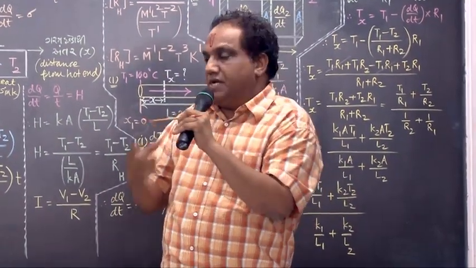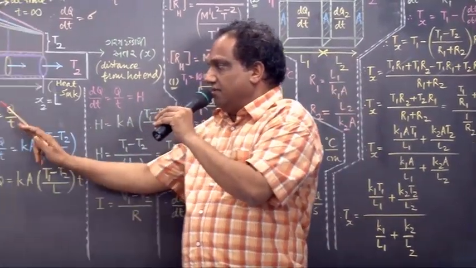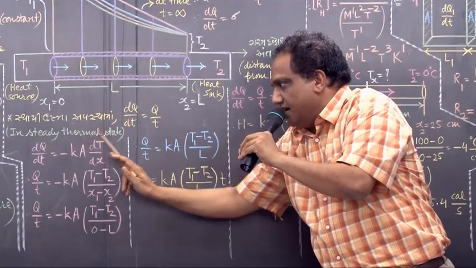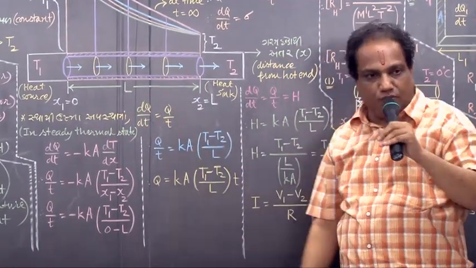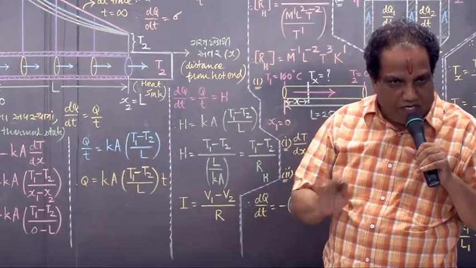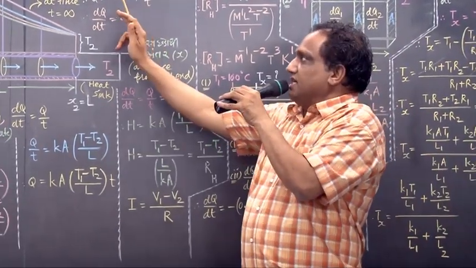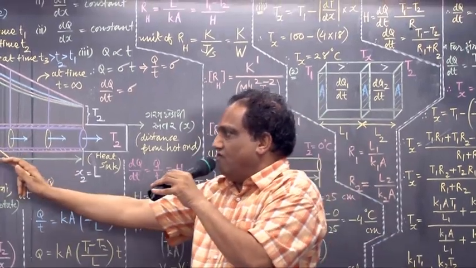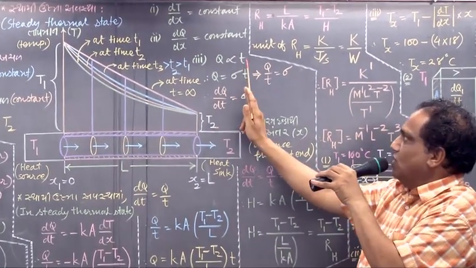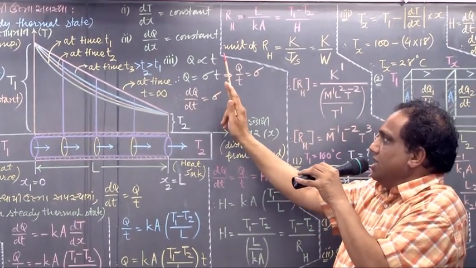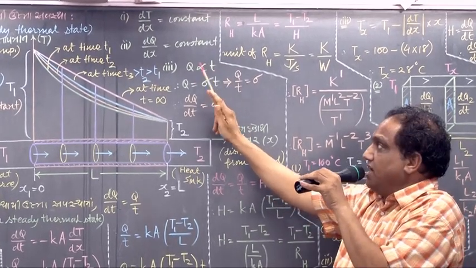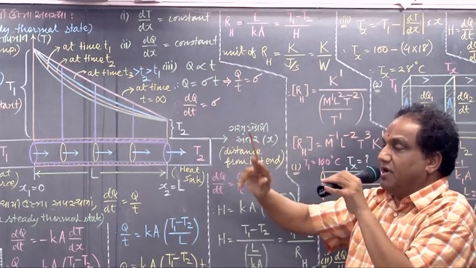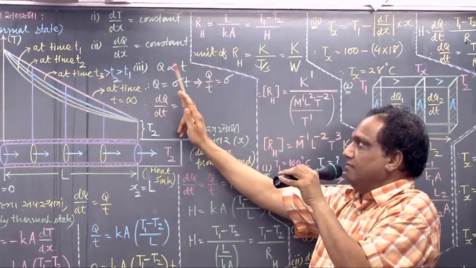Got it? Now in textbook they have taken for granted that in steady thermal state, dQ by dt equals Q by t. But how to get it? I am showing you. In steady thermal state, amount of heat flowing through any cross section depends only on time. Q is proportional to t. Less time, less heat, more time, more heat.